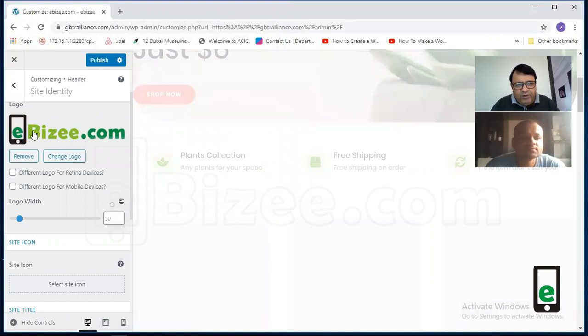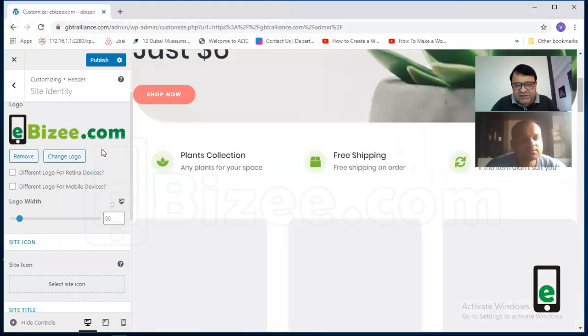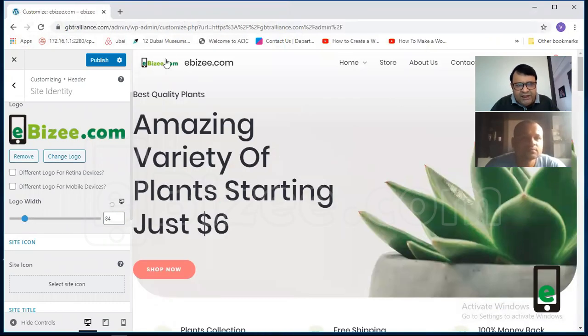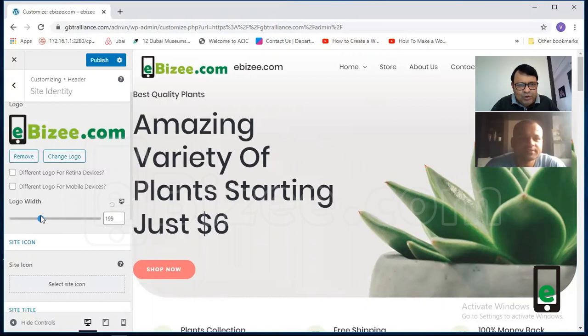Now do you see that our logo is changed? And I can even change the size. Can you see there? The logo size is very small. So I will increase the logo size. Can you see this? So the logo size is increasing. Whatever size you want, which looks nice, you change it and then you say publish.